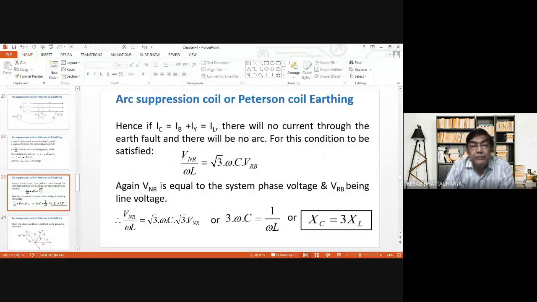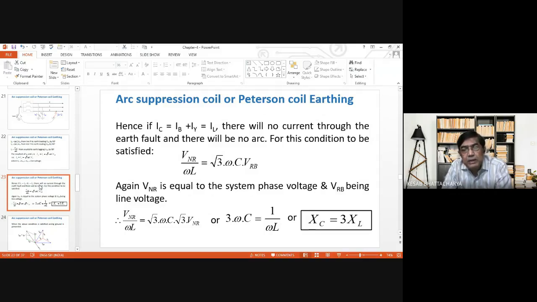Now, if IC, the fault current, is IB plus IY, as we have seen in solidly grounded and inductive grounded systems, IC is equal to IB plus IY. If that can be made equal to IL, there will be no current to the earth fault.